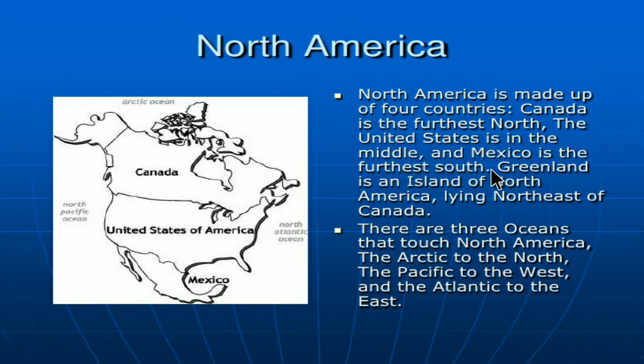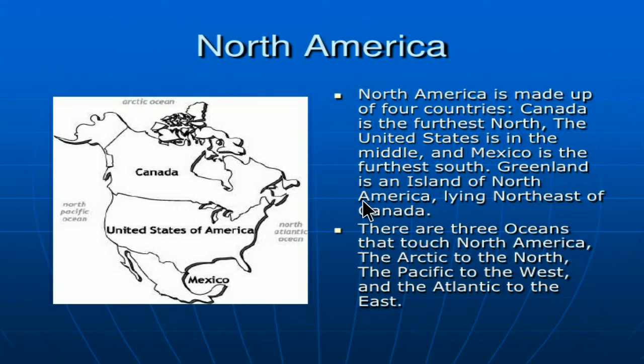Greenland is an island of North America, lying to the northeast of Canada. There are 3 oceans that touch North America, the Pacific to the west and the Atlantic to the east.